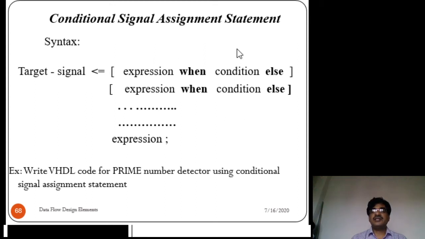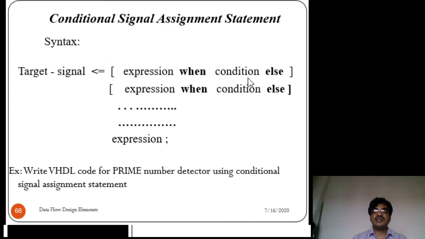So when this condition is true, the result of this expression is assigned to the target signal. Suppose the condition fails, it goes to the next condition, that is the else part. Again it checks the condition. If the condition is true, the corresponding expression result is assigned to the target signal.